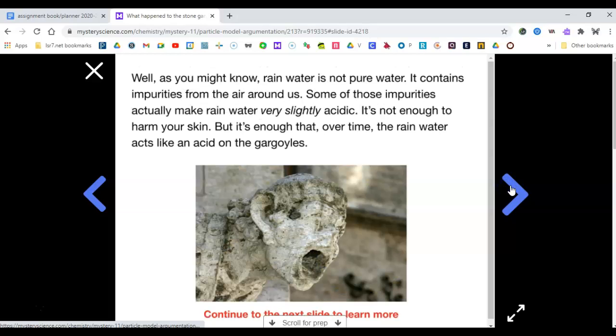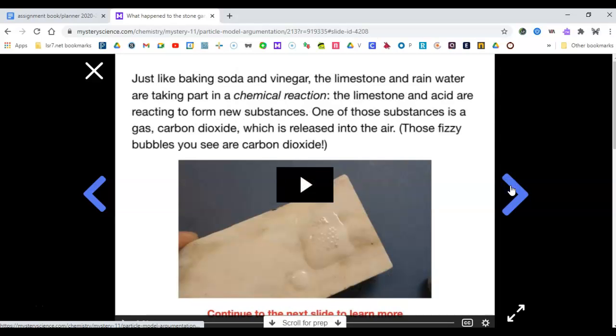Well, as you might know, rain water is not pure water. It contains impurities from the air around us. Some of those impurities actually make rainwater very slightly acidic. It's not enough to harm your skin, but it's enough that over time, the rainwater acts like acid on the gargoyles. Just like baking soda and vinegar, the limestone and rainwater are taking part in a chemical reaction. The limestone and acid are reacting to form new substances.